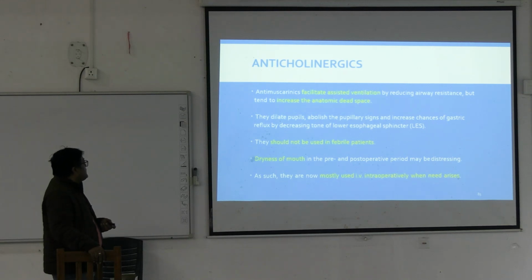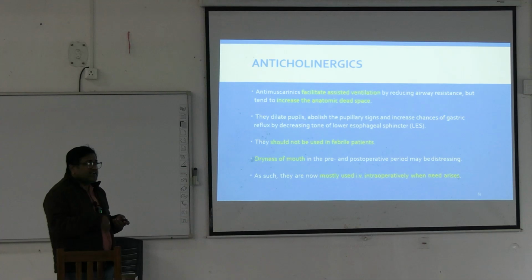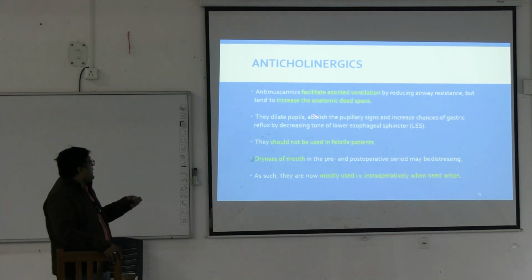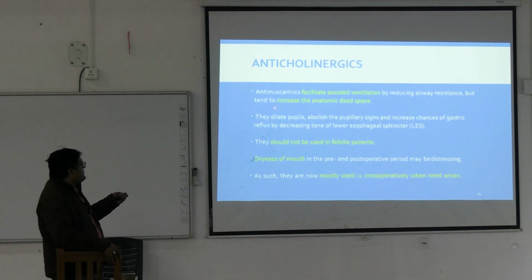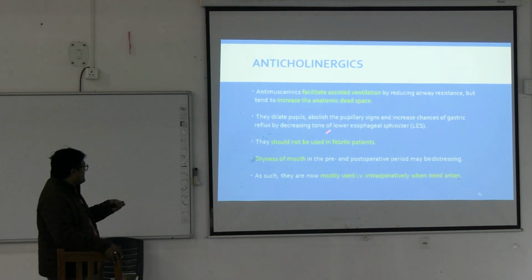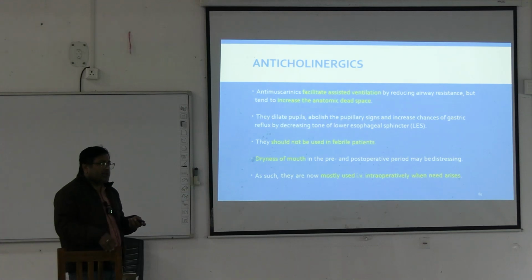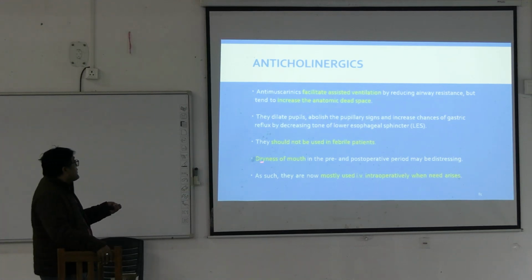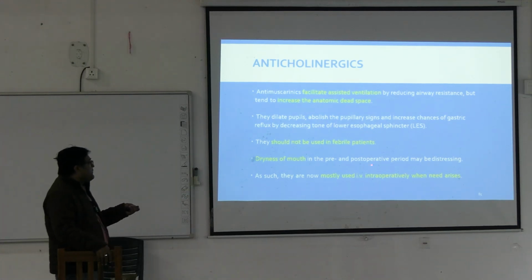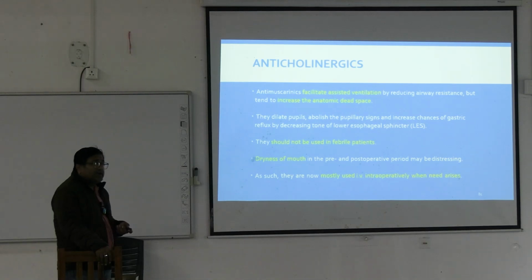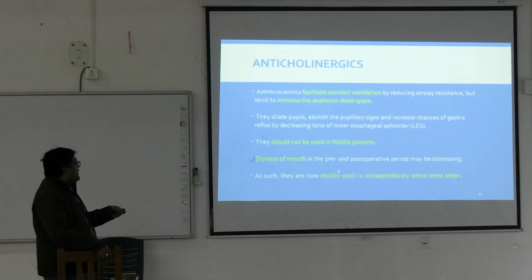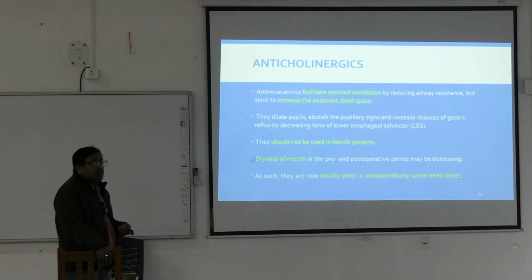Now anticholinergics, antimuscarinics, they facilitate assisted ventilation, but the problem is that they increase the anatomic dead space. They should not be used in febrile patients, as being anticholinergic they increase the temperature of the body of the patient. Dryness of mouth in the pre and post operative period may be distressing, and they are now mostly used intraoperatively when the need is there.